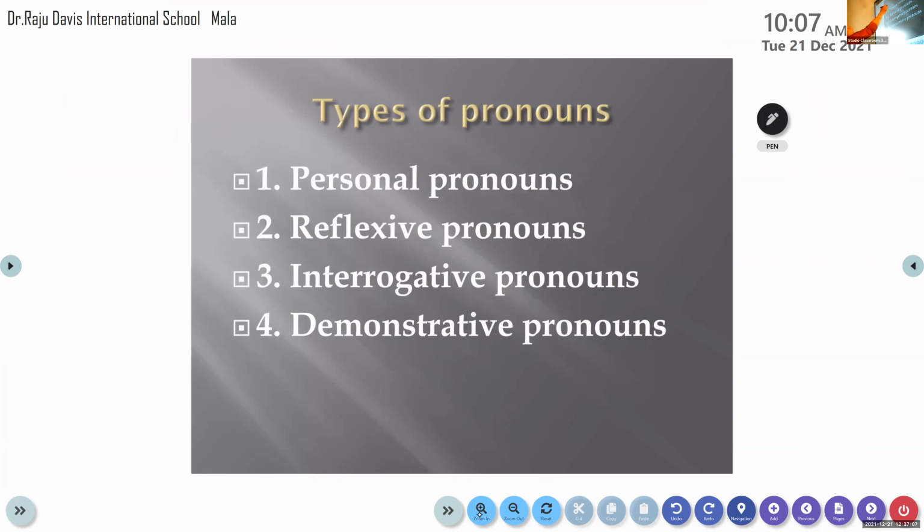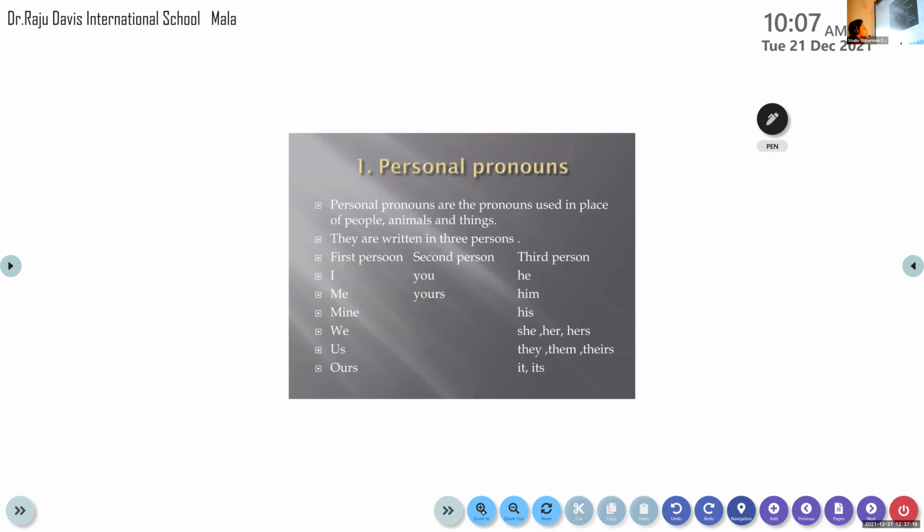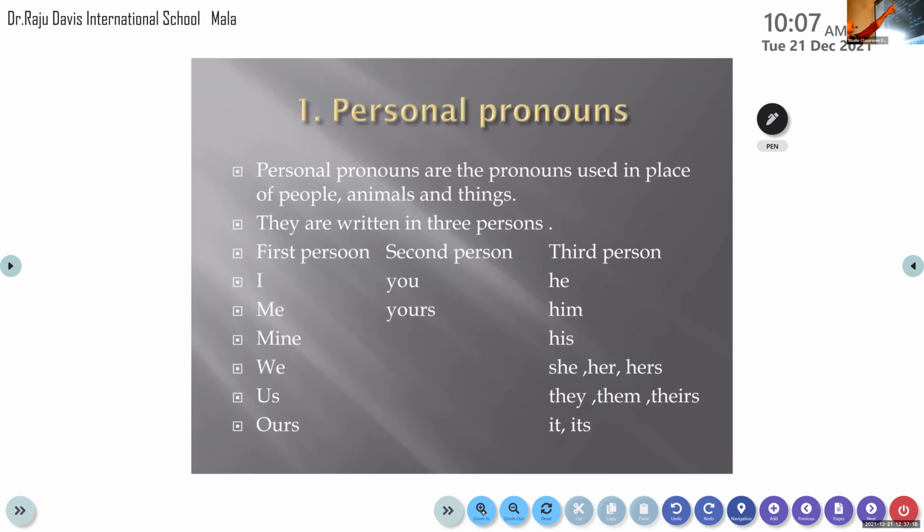Okay, so now let's move on to the different types of pronouns. The first is the personal pronouns. Personal pronouns are the pronouns used in place of people, animals, and things. Clear? Personal pronouns are the pronouns which are used in place of people, animals, and things. Clear to all of you? Yes? So which are used in place of people, animals, and things.